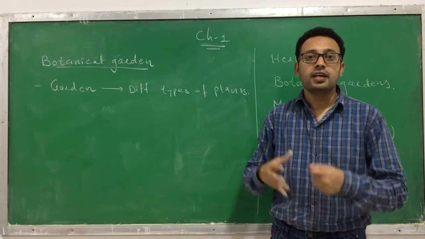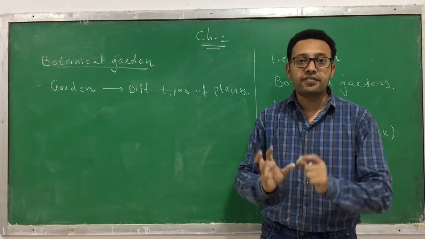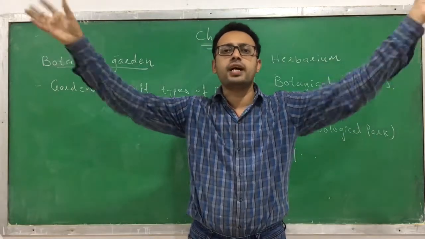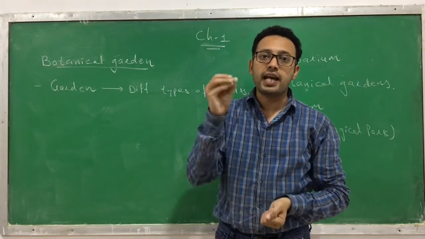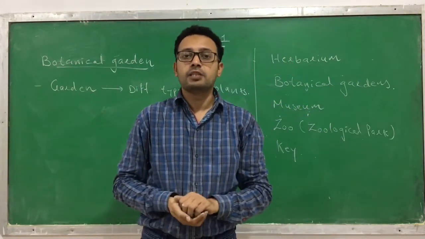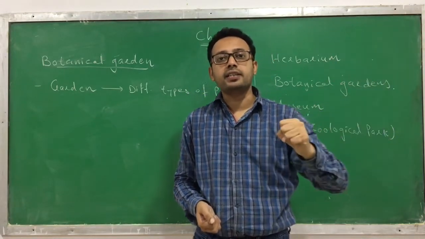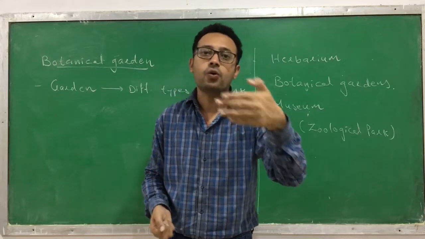Here the garden is prepared, but the difference is that in this garden we have collected plants from different localities and we provide the environment that the plant needs. Suppose we have collected a plant from the Himalaya, so the plant which we have collected in the Himalaya might need some kind of cold environment.